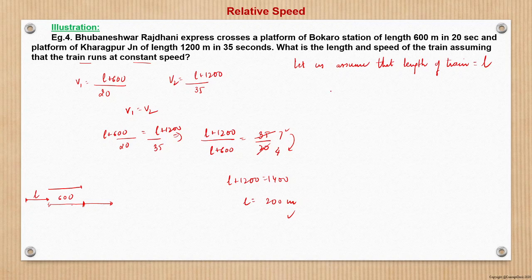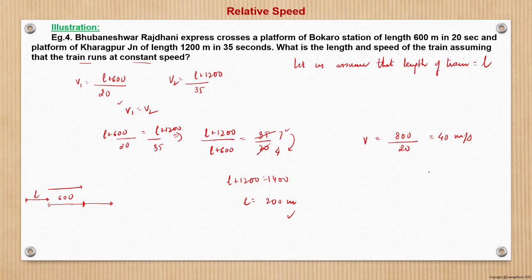Now what is the speed of the train? These are the speeds we have written here. So speed is nothing but n plus 600, which is 800 upon 20, right? So this becomes 40 meter per second. This is in meter, this is in second.